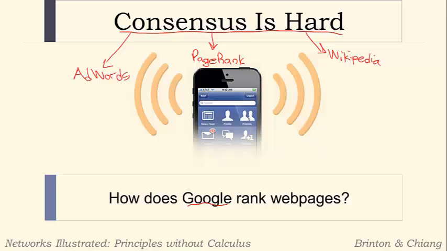With AdWords, we have to figure out basically which people should get assigned to which ad spaces. With PageRank, we have to come up with a consensus as to which web pages should be ranked higher and displayed first in the search results page. And at Wikipedia, we have to come up with a process of rough consensus. We have to follow the principle of rough consensus in order to figure out which edits should be kept and which ones should be tossed away when there are conflicting opinions. But here we're going to be focusing again on the PageRank aspect.